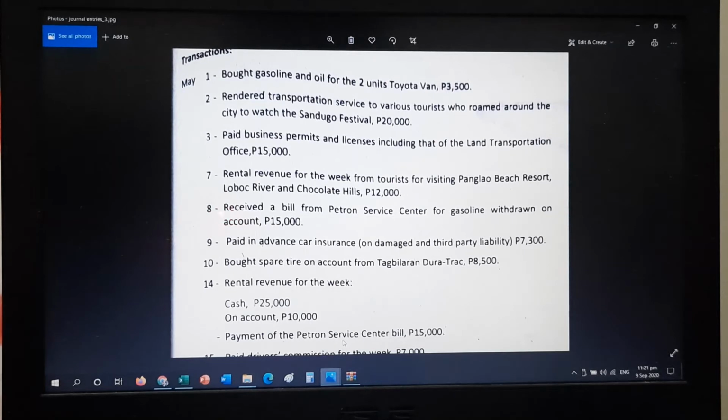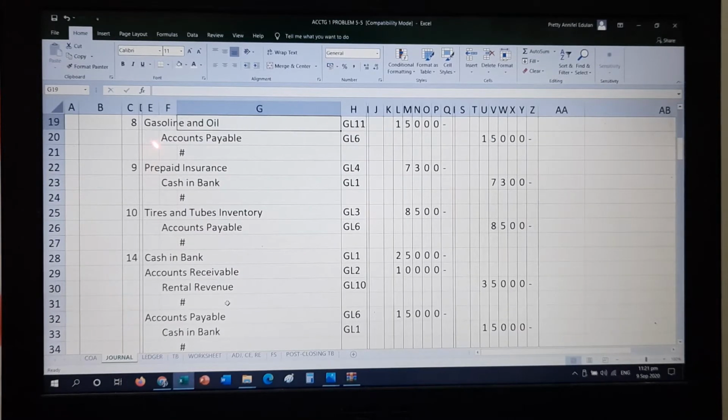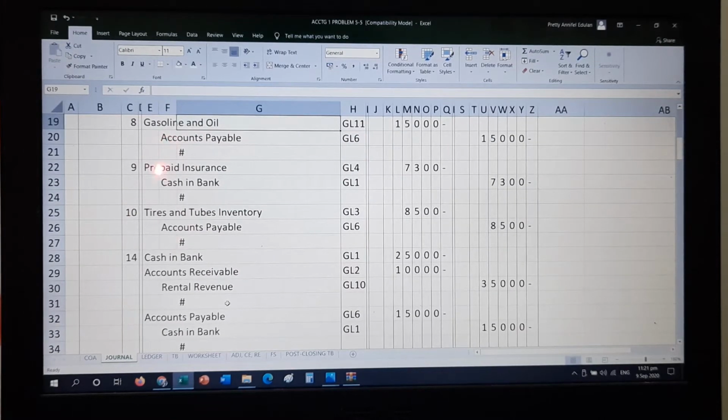That was 15,000. So you credited accounts payable here so that you will have a positive balance in your utang. Then in May 14, you are paying your balance. So you close your accounts payable. How to close it? Debit your accounts payable, this one, the gasoline and oil. So by this transaction, accounts payable for the gasoline is already closed. Then since you paid, you forgo your cash. So that is a credit of cash in bank, GL1, 15,000.